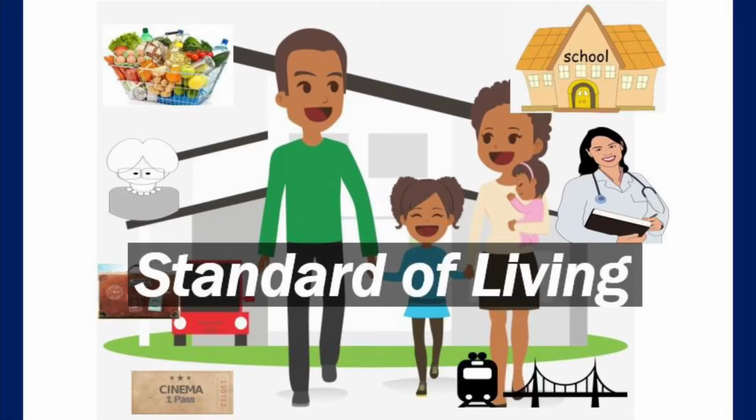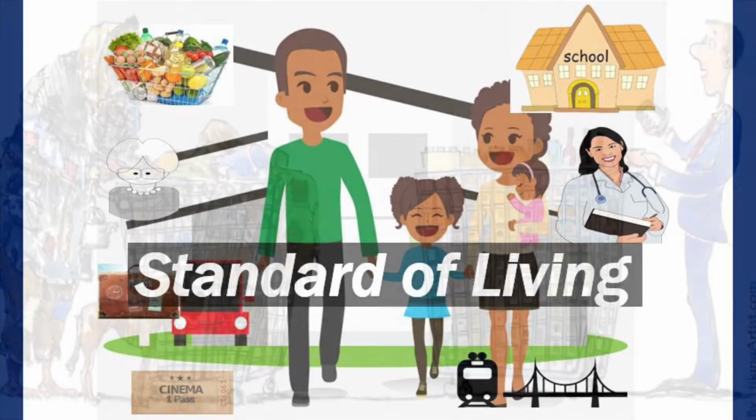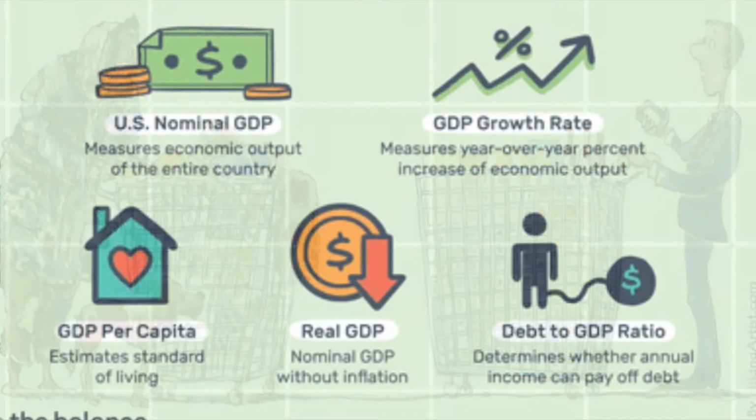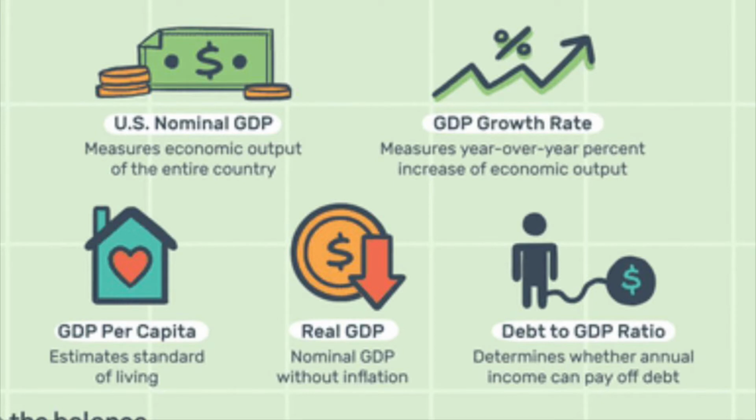What is the standard of living? Standard of living is the extent to which a person is able to provide the things that are necessary for sustaining and enjoying life. The generally accepted measure of the standard of living is GDP per capita. This is a nation's gross domestic product divided by its population. The GDP is the total output of goods and services produced in a year by everyone within the country's borders.